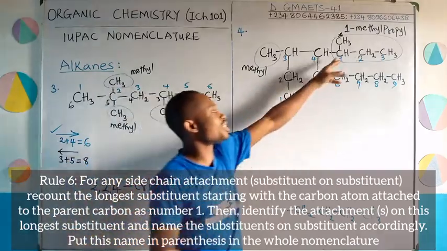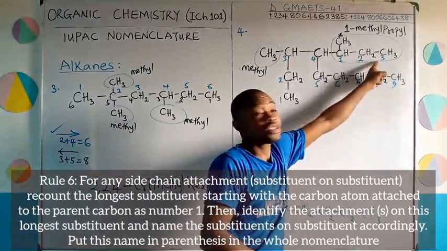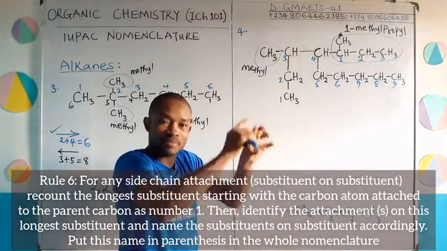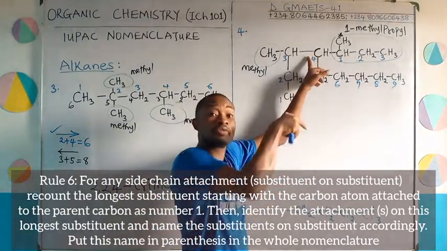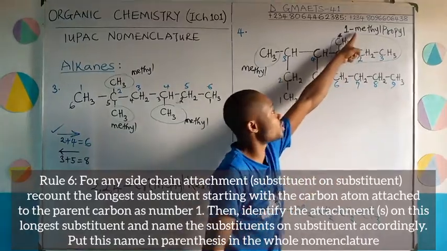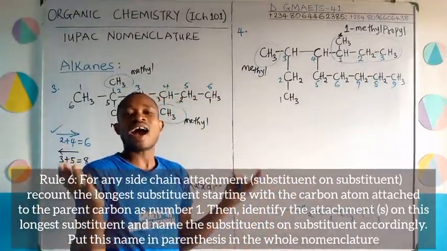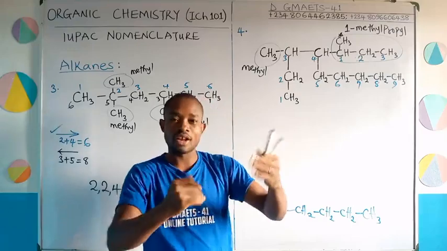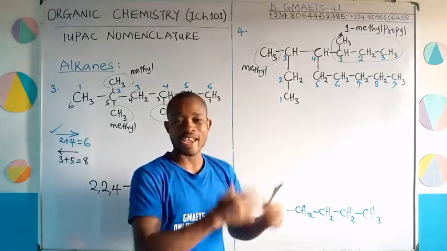Now, when we want to write this out, when we are giving the IUPAC nomenclature, this substituent on substituent will be enclosed in parentheses, brackets. We would write on the 4th carbon atom of the parent, then after a hyphen you have in bracket, you put the name of this substituent on substituent. So that is the added rule that you should know. I don't want to speak long grammar so that you don't stress yourself. Follow along just what I explained.